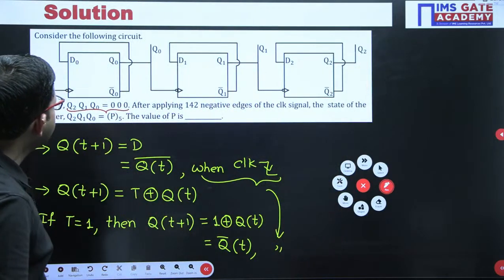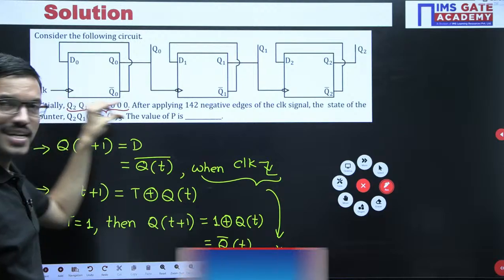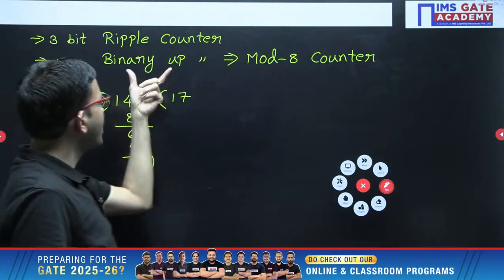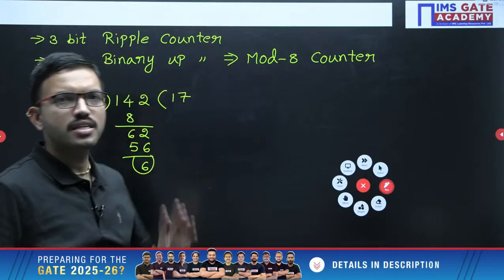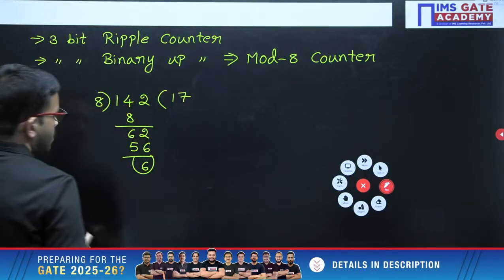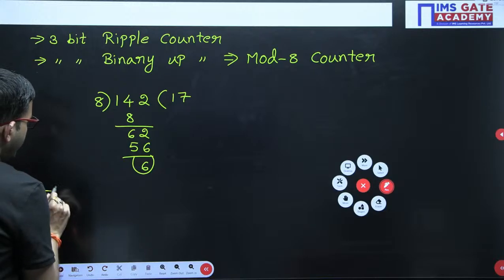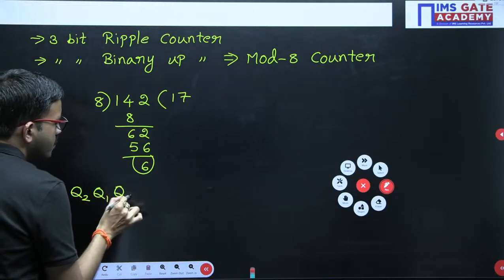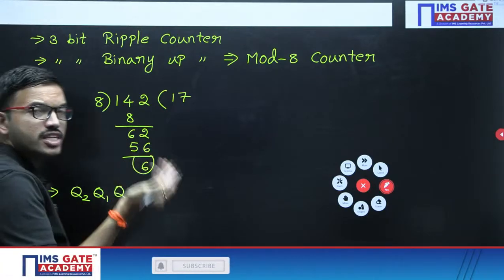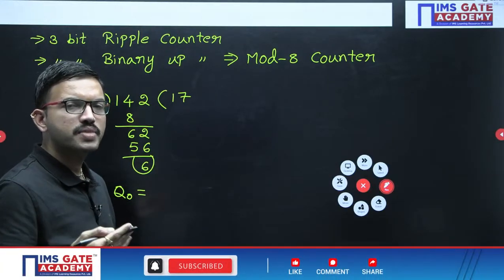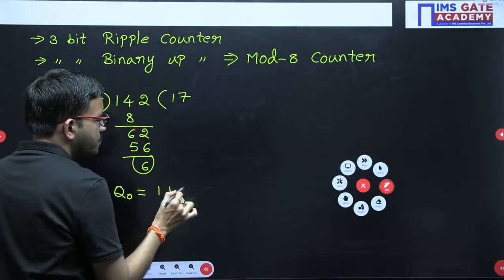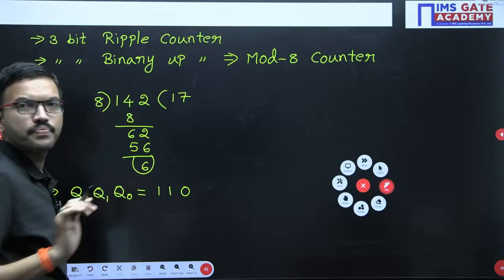We have considered the unsigned convention Q2, Q1, Q0, and since it is an up counter, you can write in the normal sequence. So we have to apply 6 clock pulses. For the first clock pulse the value increments by 1, 0 0 1, second clock pulse 0 1 0, like that, at the 6th clock pulse you get 1 1 0. Anish, is it clear up to this step?